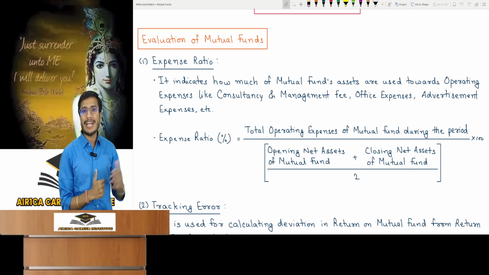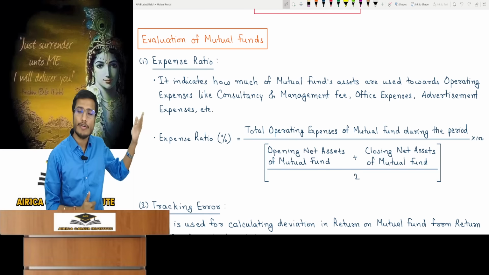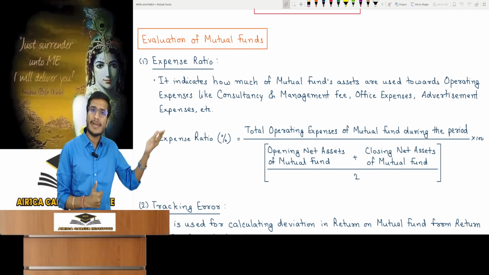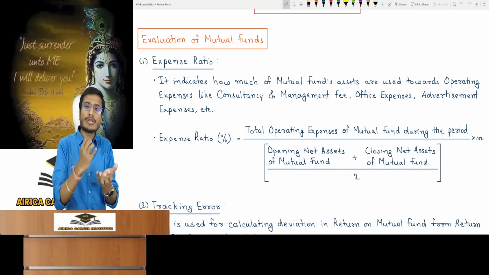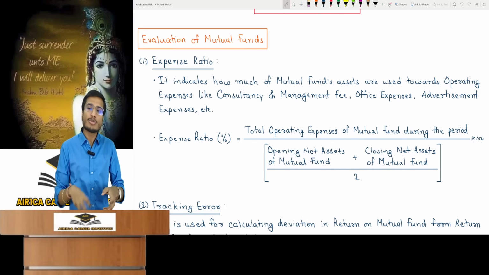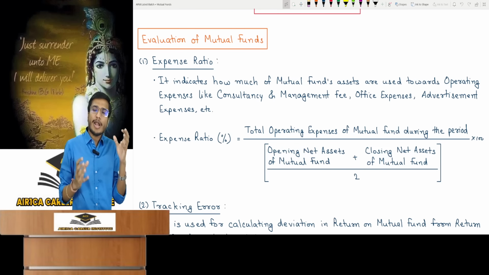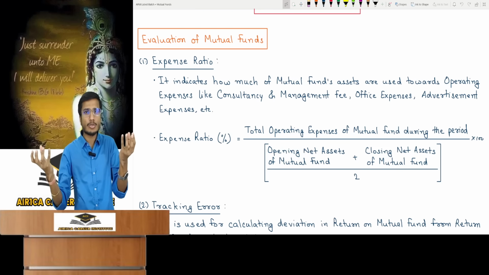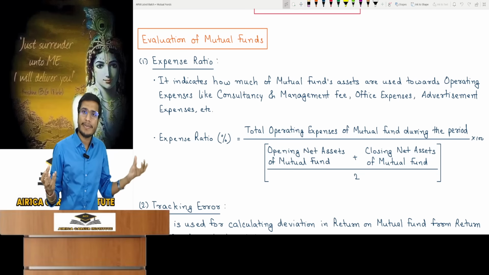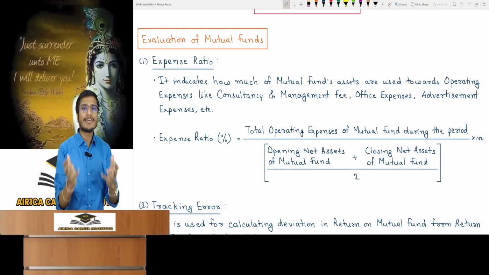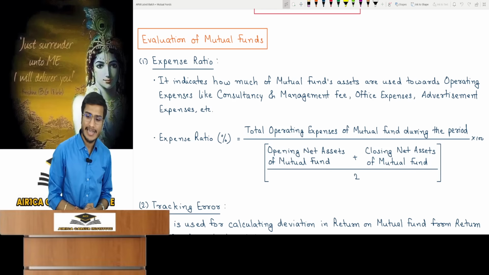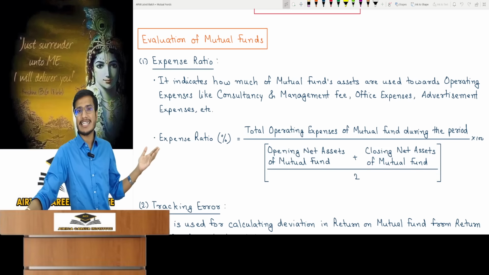You calculate the expense ratio, which is the mutual fund's total operating expenses for the period. How much were the expenses of the mutual fund during the period? Divided by the net assets during the period. The net assets change daily, so you should take the average net assets. Let's say my period is 1 month, from 1st April to 30th April. What was the opening balance of net assets on April 1st and the closing balance on April 30th? Dividing the sum by 2 yields the average net assets. Multiply by 100 for the expense ratio.